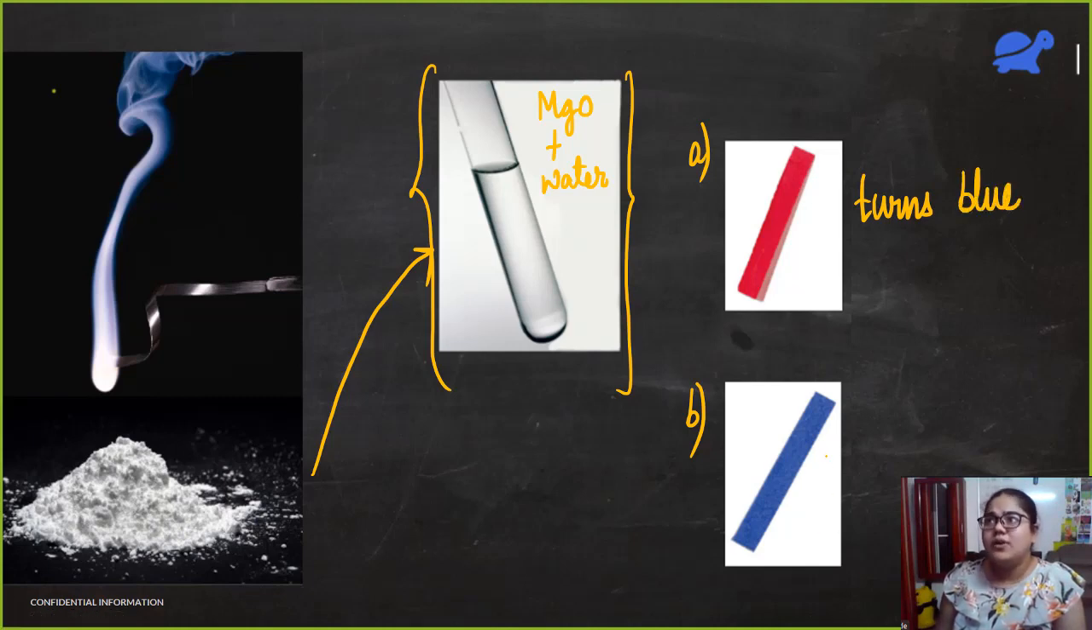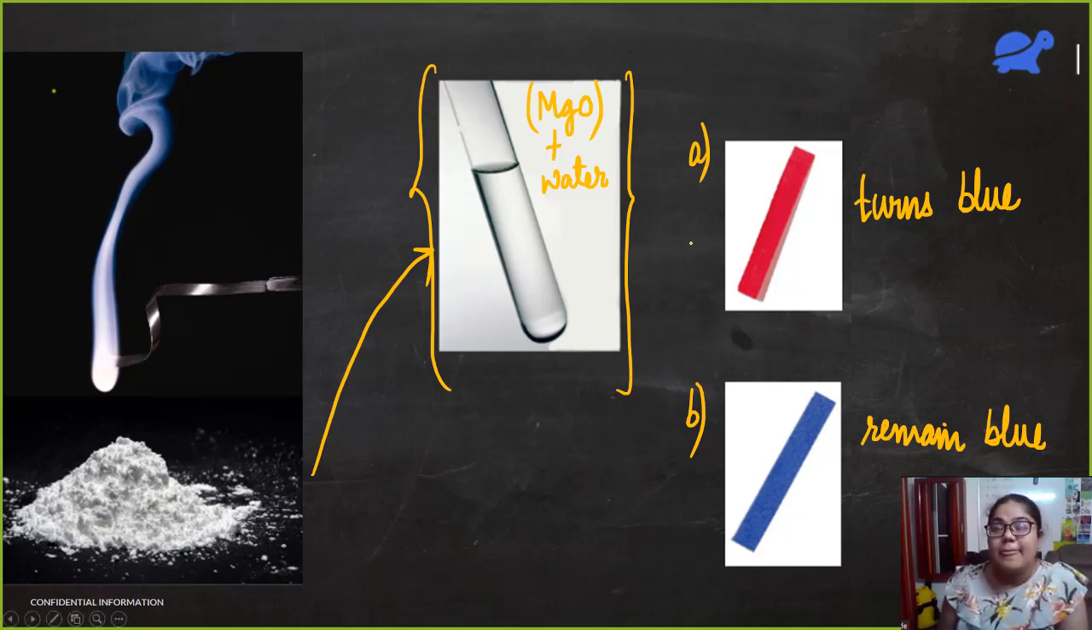And what about blue litmus? What happens to blue litmus? Yeah, blue litmus will remain blue. Nothing is going to happen to this blue litmus. So what do you think? What can you say about magnesium oxide? Is it an acidic oxide or is it a basic oxide?